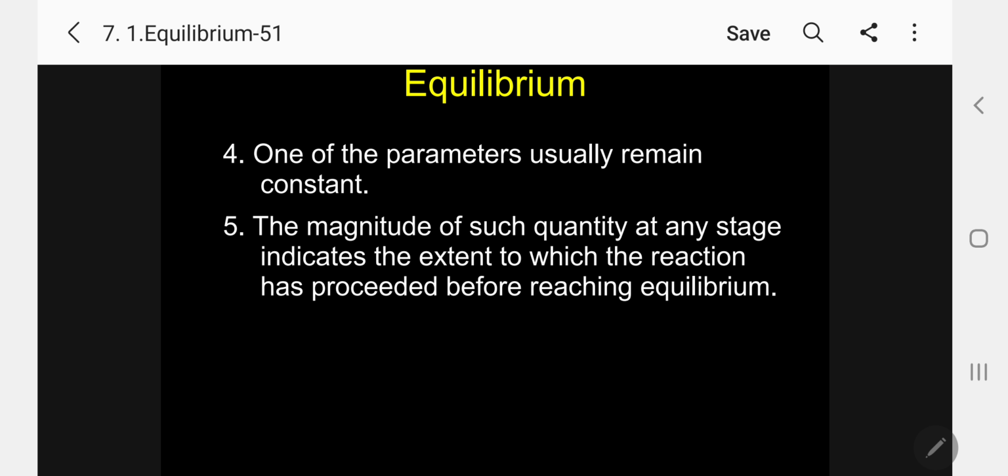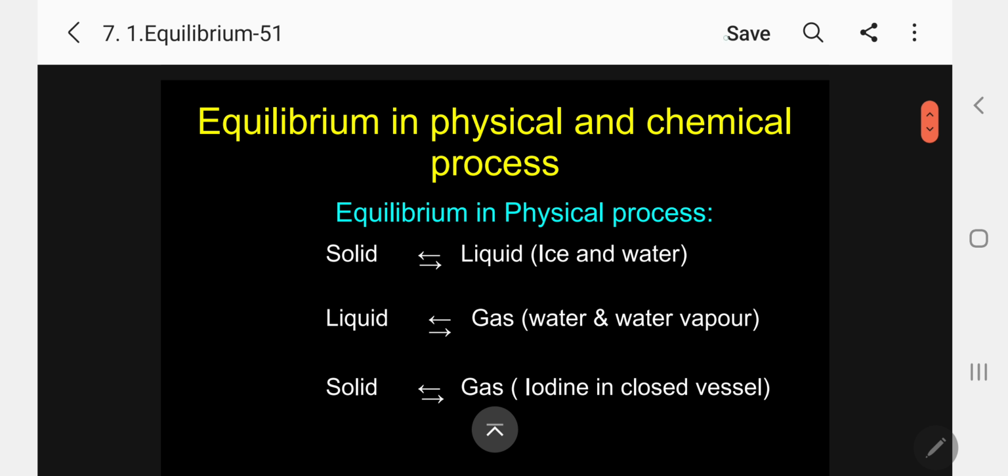Number four, one of the parameters usually remains constant. Number five, the magnitude of such a quantity at any stage indicates the extent to which the reaction has proceeded before reaching equilibrium. Kindly follow. These are the characteristics.